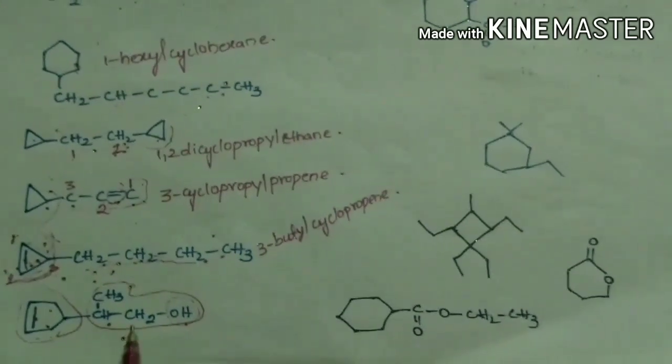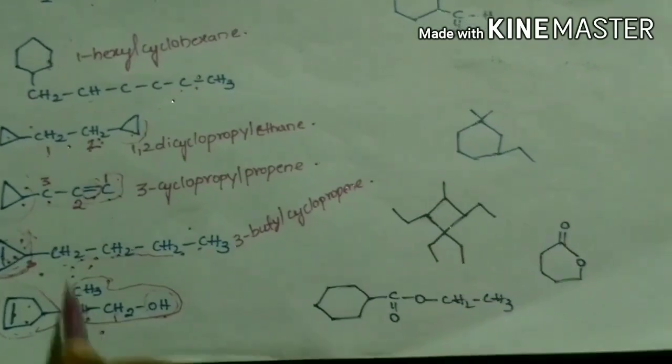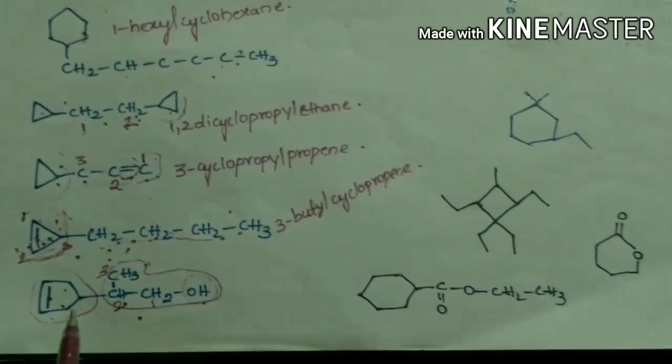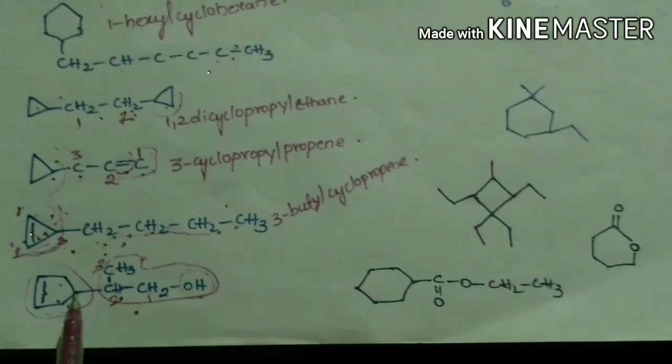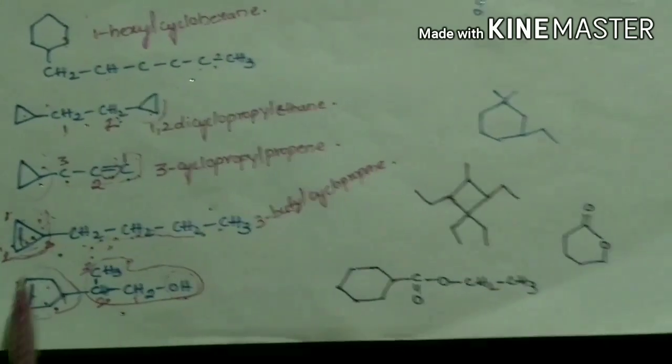Let's start numbering the main chain. The cyclic carbons should be numbered from the point of attachment to the main chain, not from the double bond, as this is treated as a complex substituent. So let's start numbering.